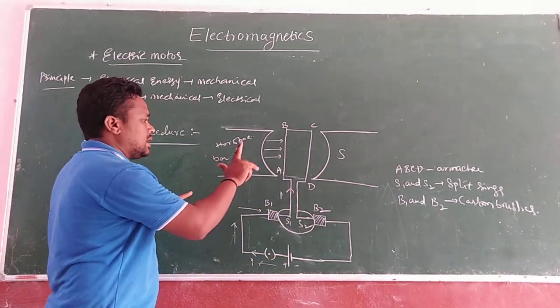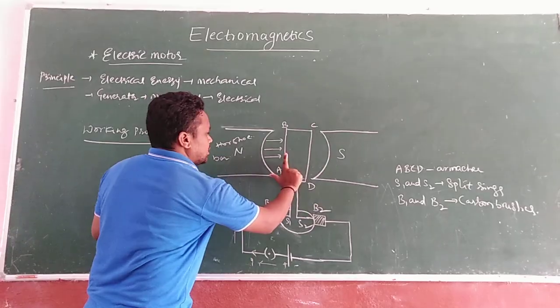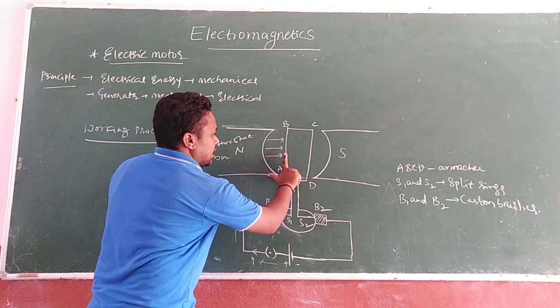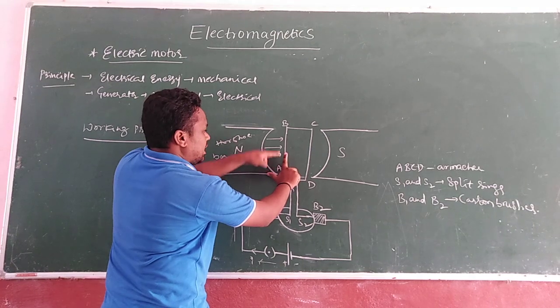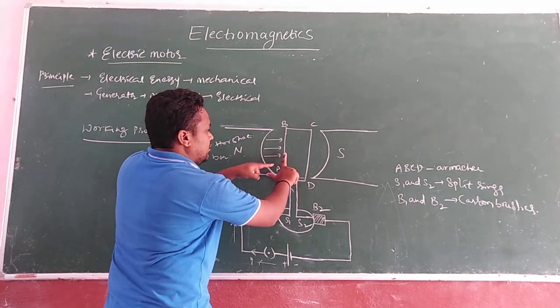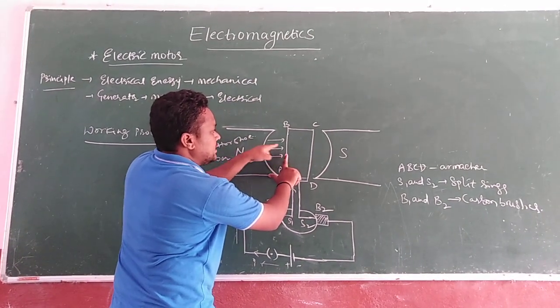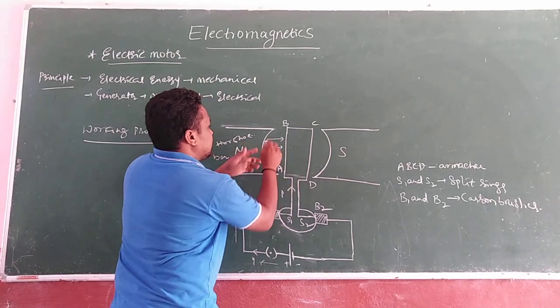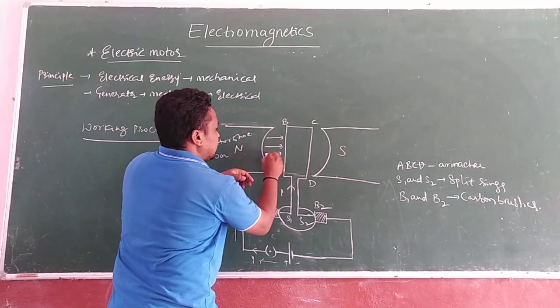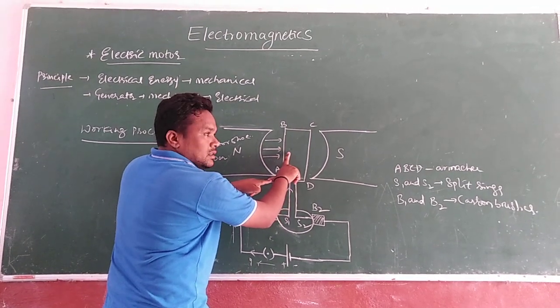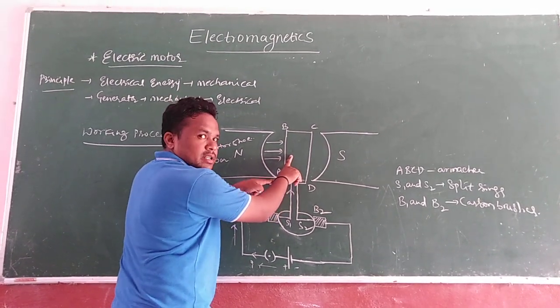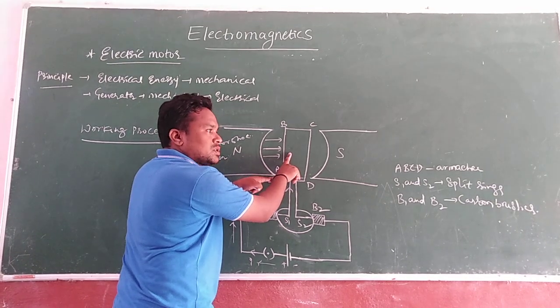Then we enter into the armature like this. I would like to keep it here. Means the direction of current is like this, upward, vertically upward direction. Current flows like this. Then what is the magnetic field direction? This side, north to south is the magnetic field direction. What is the thumb finger? It indicates the force.